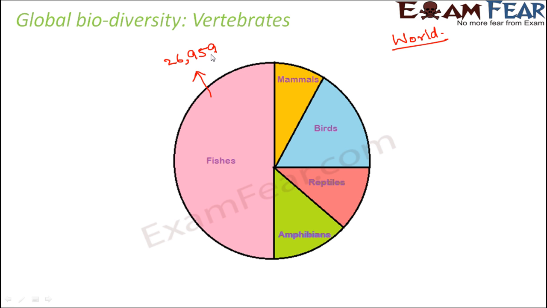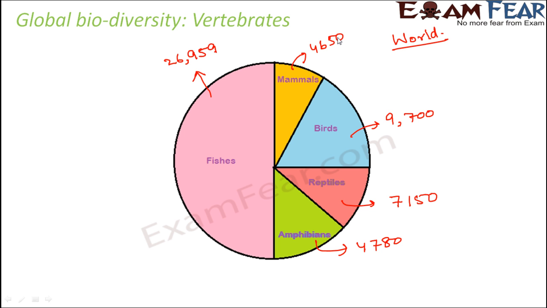26,959 species exist. What about the next category? The next category appears to be the birds. So for birds, there exists 9,700 species of birds. The next would be reptiles, and for reptiles there exists 7,150 species of reptiles. How about the amphibians? So amphibians, there exist 4,780 species of amphibians, and finally the mammals, which is 4,650 species of mammals. So these are the numbers worldwide for the various categories of vertebrate.